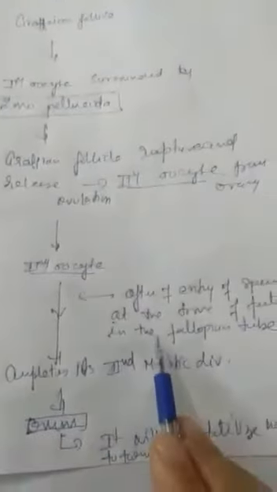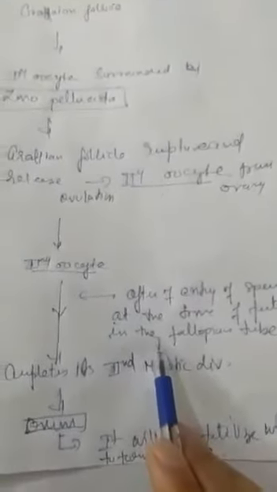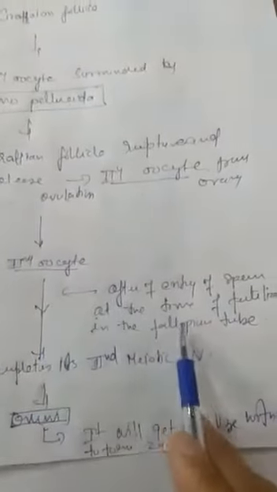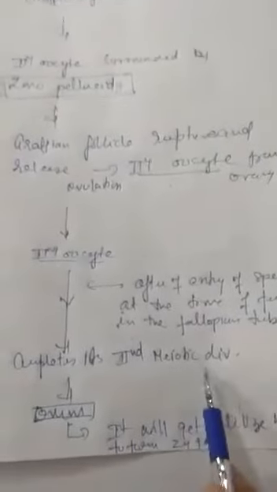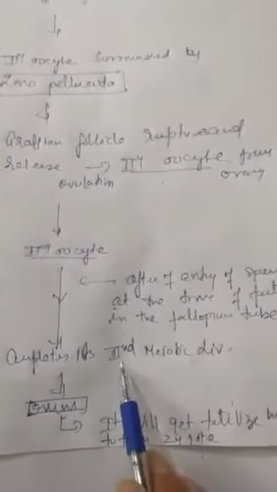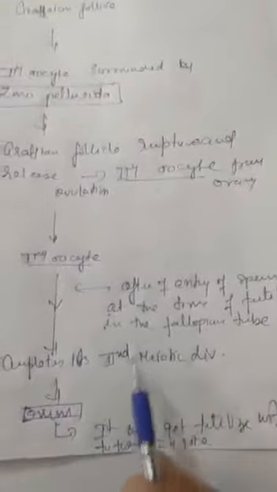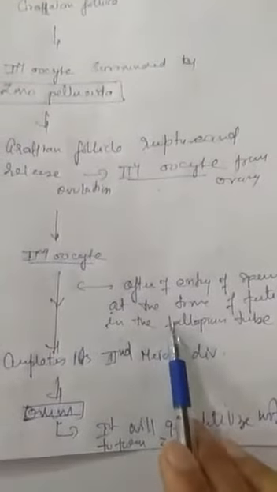And in the secondary oocyte condition, if the sperm enters the fallopian duct, then this secondary oocyte will complete its second meiotic division. The first meiotic division was completed earlier. Now it will complete after the entry of the sperm only.